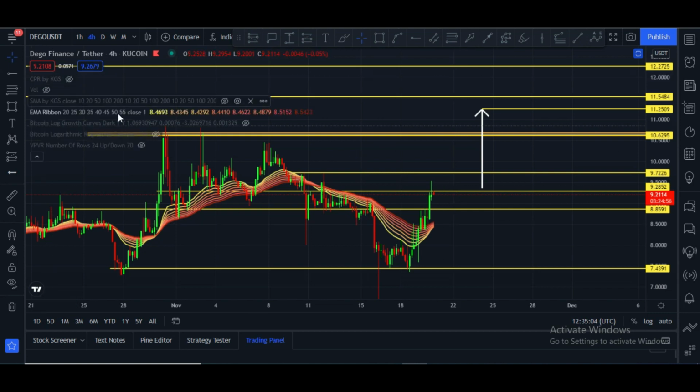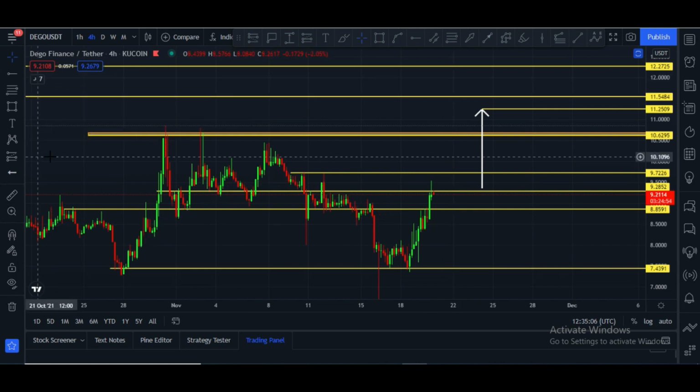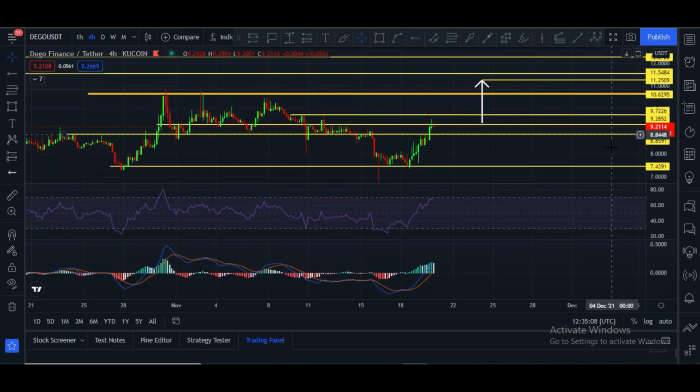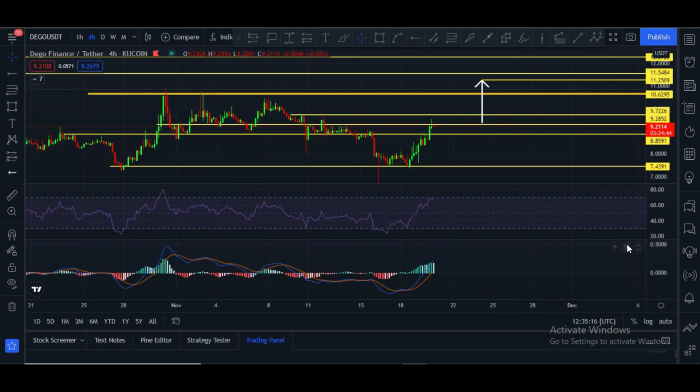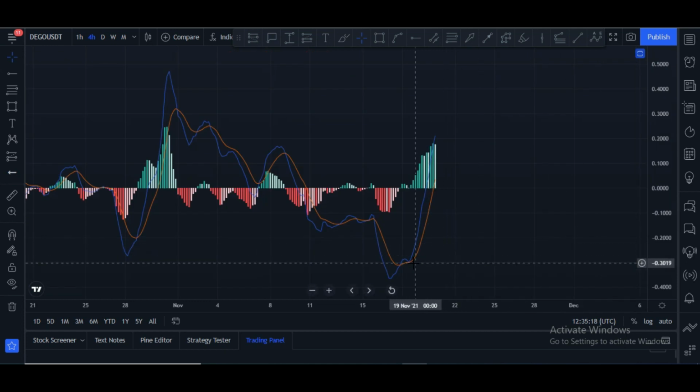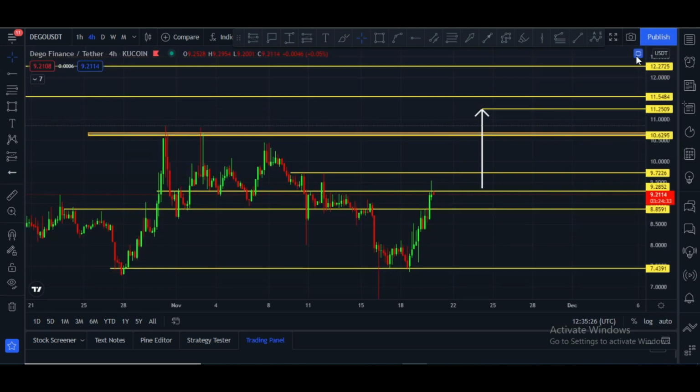And let me hide this and show you RSI and other indicators. RSI is at 67 and it is extreme bullish, and that is a very good sign. MACD crossover towards upside and big green towers, that is the indication price can further go up, and that is a very good sign. We have to wait.